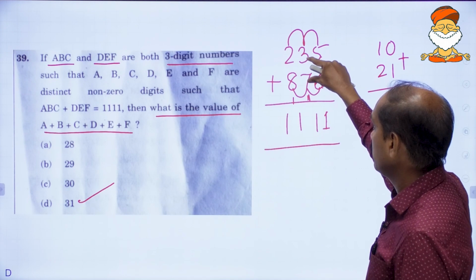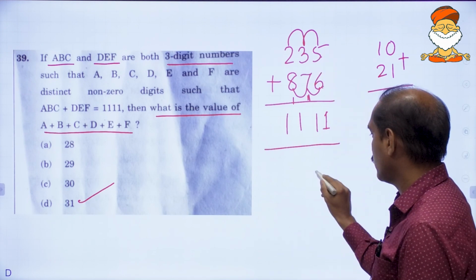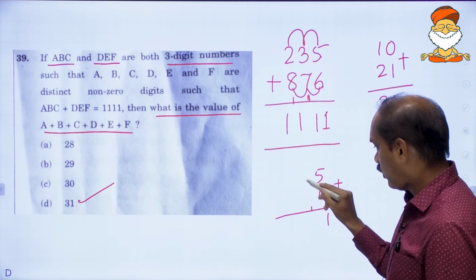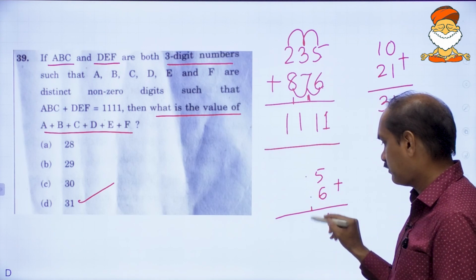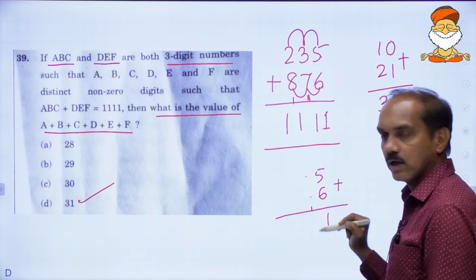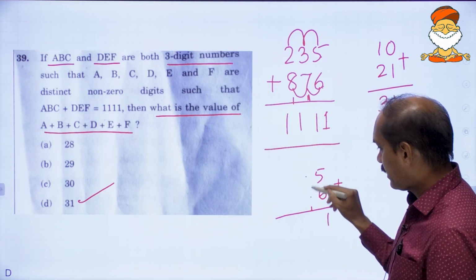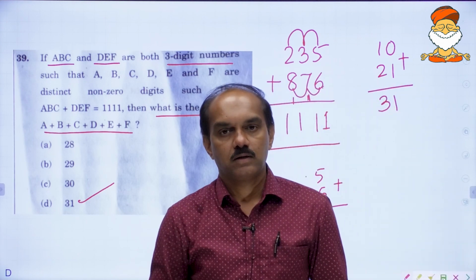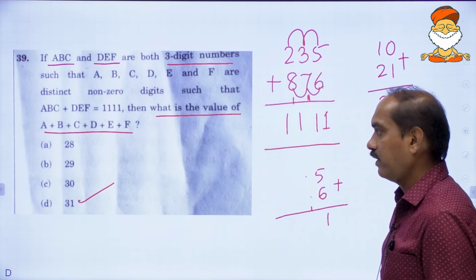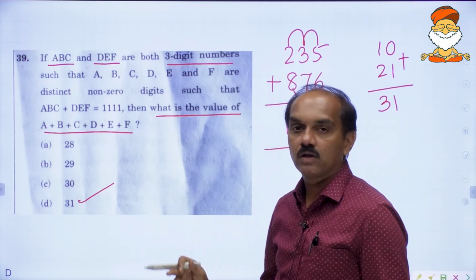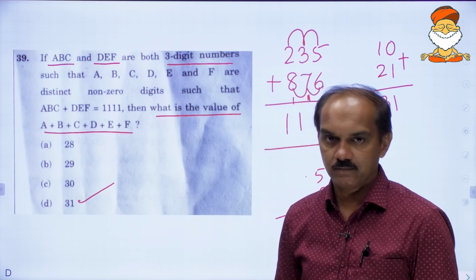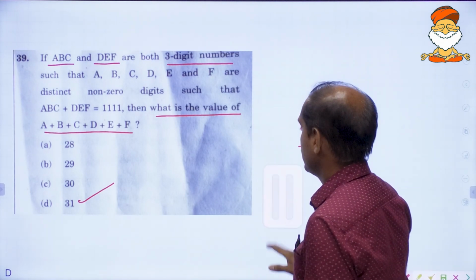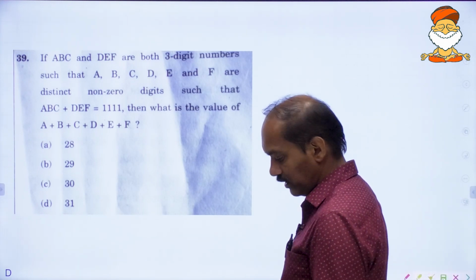How can we get 10 here? You cannot take 5 again because we have already taken 5. 5 plus 6 is 11, right? 1 is already carried, and we want 10 here together, because 10 plus 1 is 11, again 1, right? But can you take 5 plus 5? No, because 5 is already taken there. This is how you will have to go for trial and error methods, and you can do it. It is not impossible to imagine. Go for trial and error methods and you will get it. This is everything about this. Moving on to the next one.